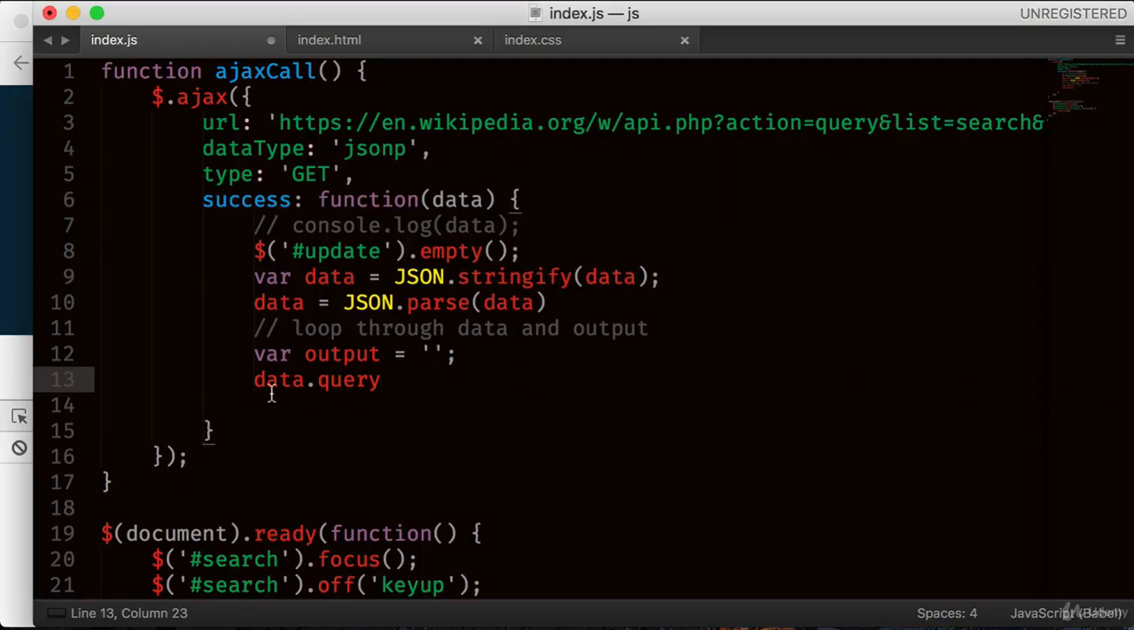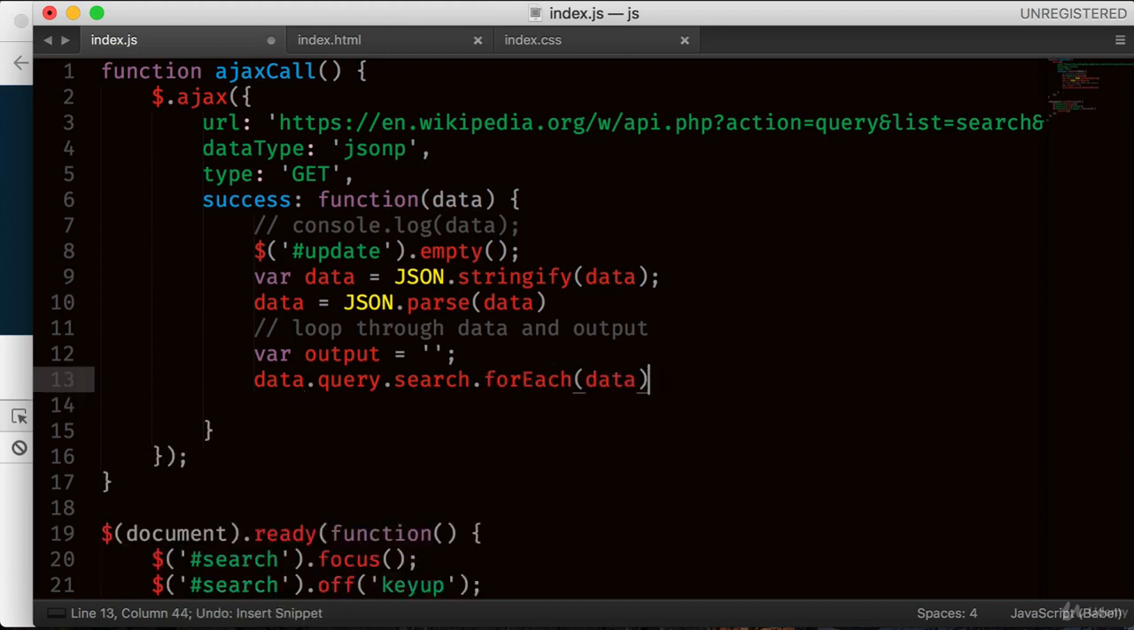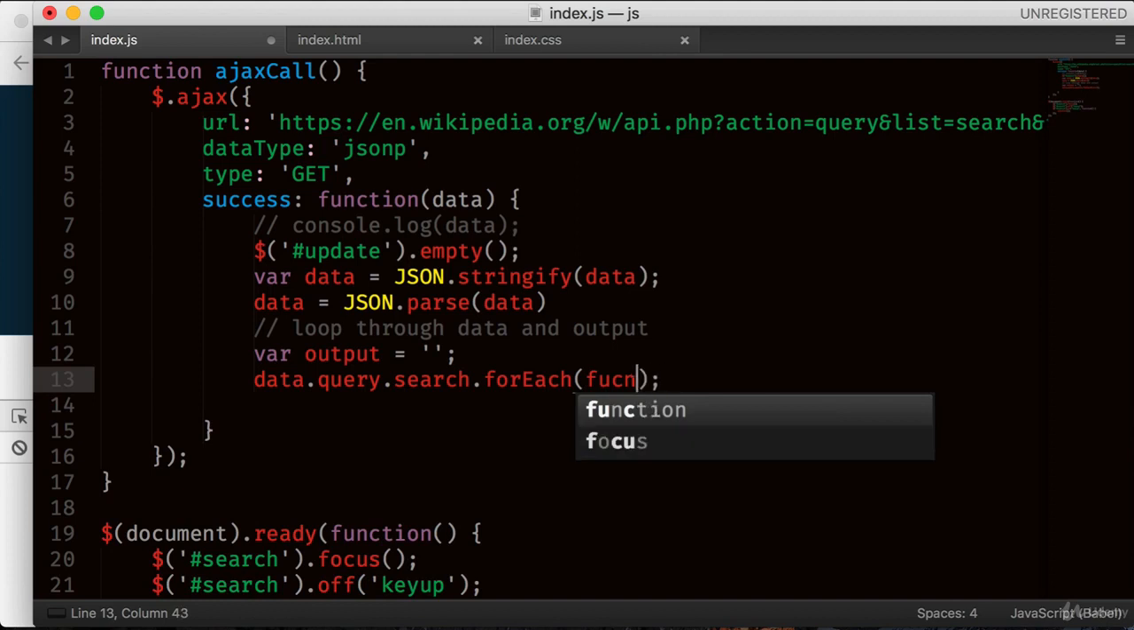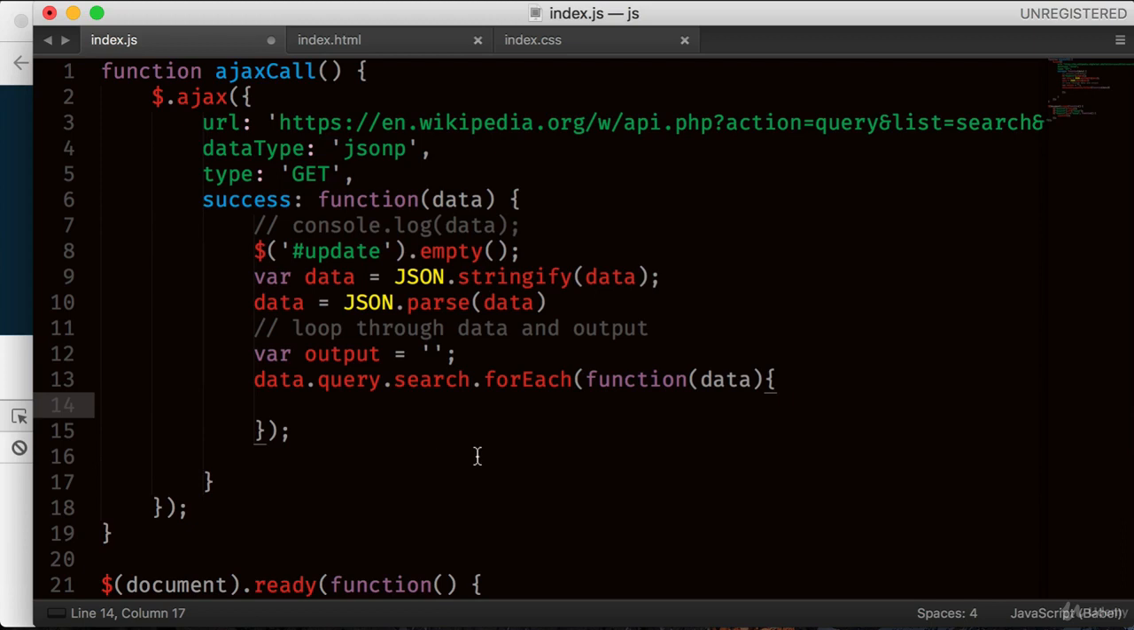So we do that by using data.query.search. Now for each of these search results, I want to use this forEach loop, and we use this forEach method on objects, as you know. So for each data, forEach takes the function parameter, function data. Okay, so what I'm going to do with all this data, the same as we did with this news of the day application.